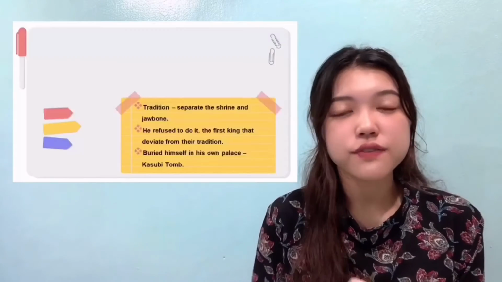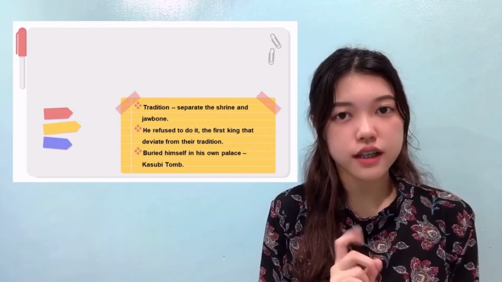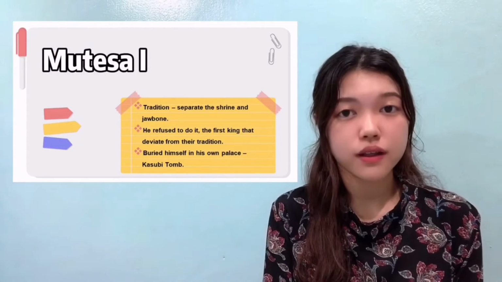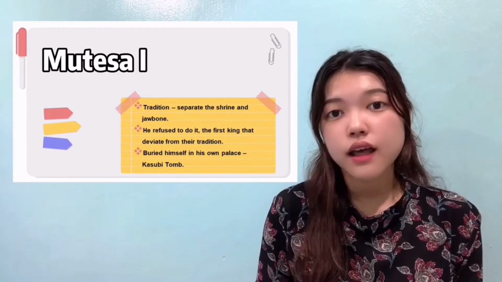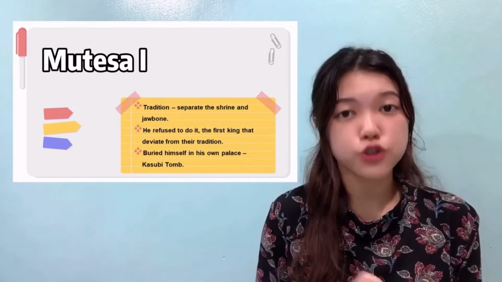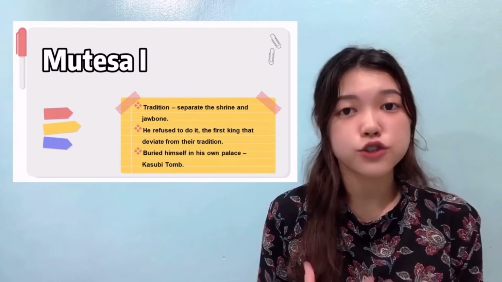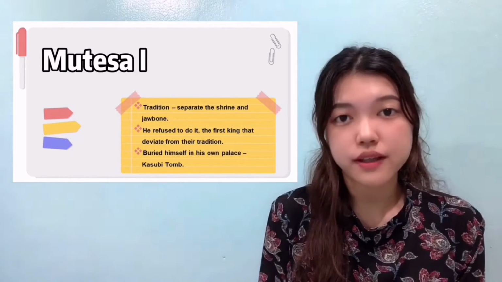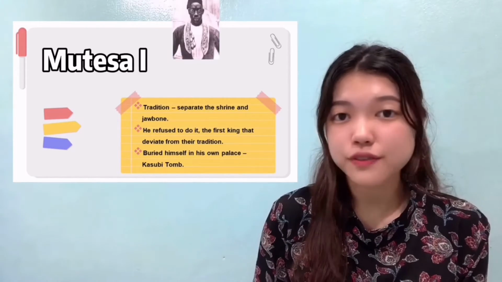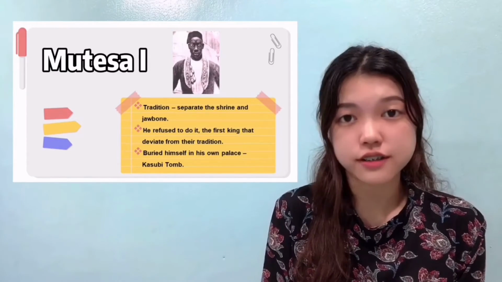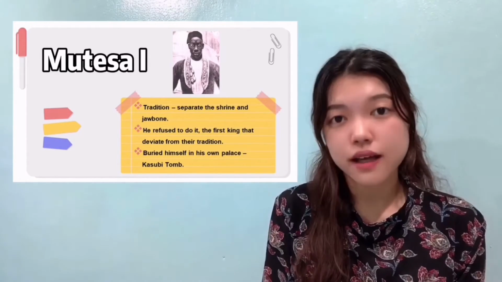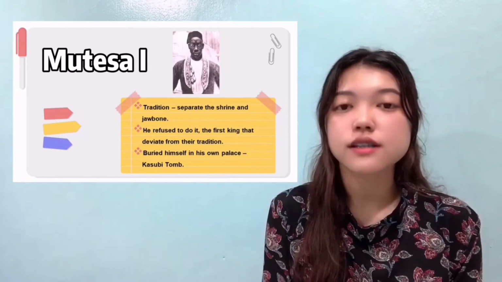The story of the Ghzp tomb started with the first king, Mutesa I. The tradition of burying the king's body of Buganda is to separate the body and the jawbone, as they believed that the jawbone still contained their spirit. But Mutesa I refused to do it, and he became the first king to deviate from their tradition. So he buried himself in his own palace, which is the Ghzp tomb.